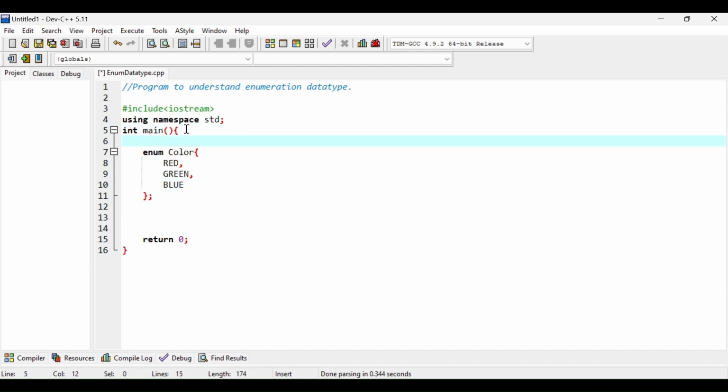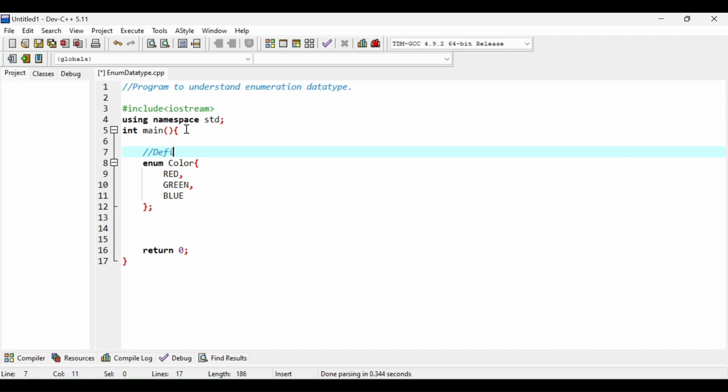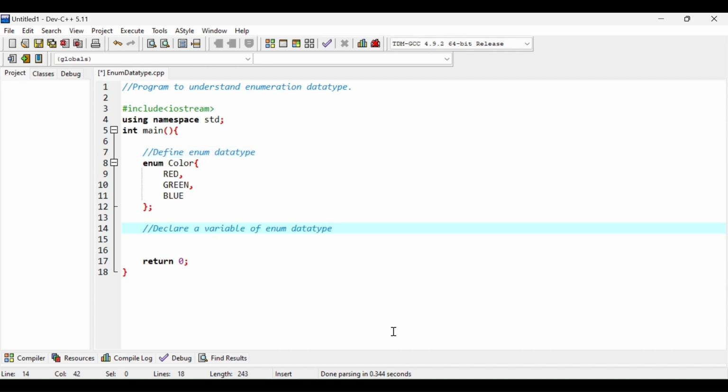Let me just put one comment here. Define enum data type. In the next step, I am going to declare a variable of this enum data type. So we will begin with the name of the enumeration data type, which is color in this case. Then we define our variable name, which is myColor. You can take any variable name of your choice.